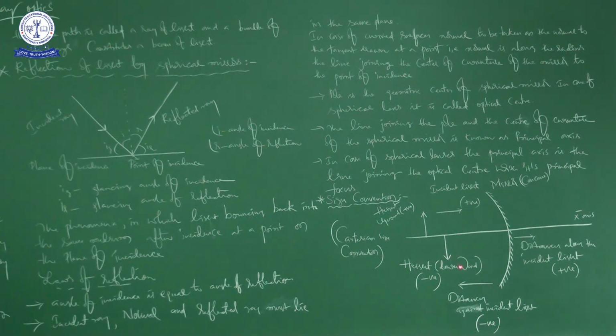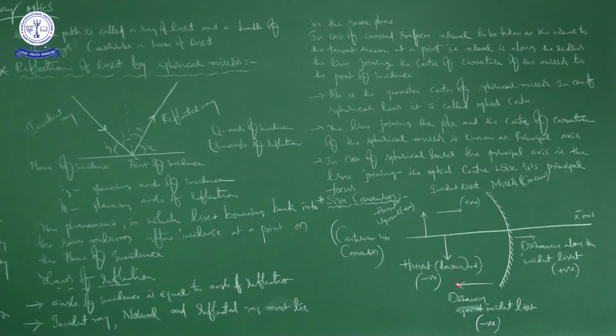So simply you can say that it is a focus. Focus is a point where all reflected rays will meet actually or apparently.